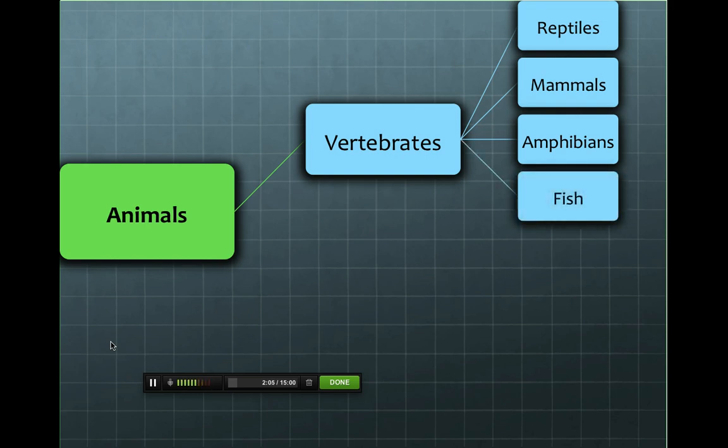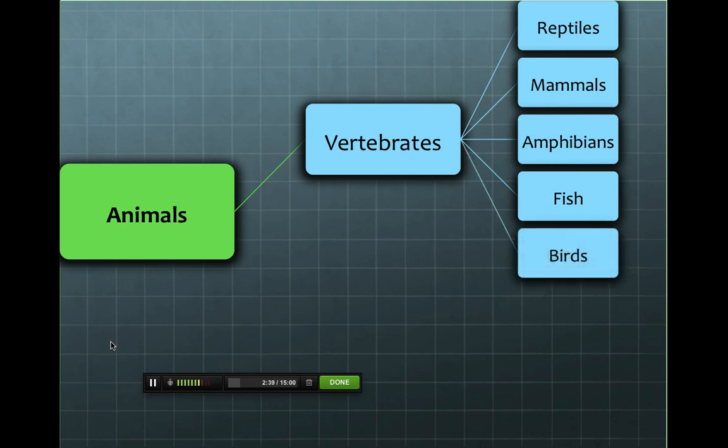Our fourth category of vertebrates is fish. Fish are vertebrates that live underwater. An example of this would be a shark. Fish also have scales and fins that enable them to swim. Now remember, a whale is not a fish because it gives birth to a live baby. It would be considered a mammal. Fish also breathe from gills, and whales breathe from their blowholes, making them a mammal.